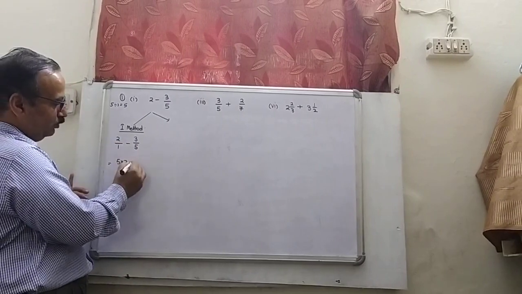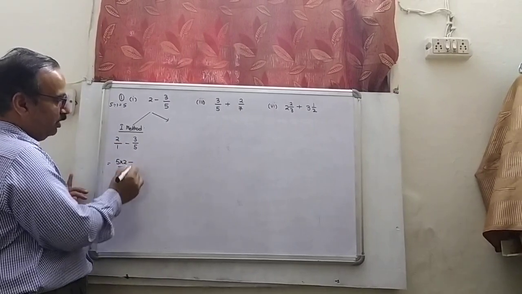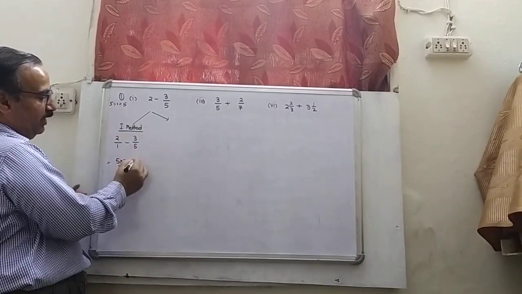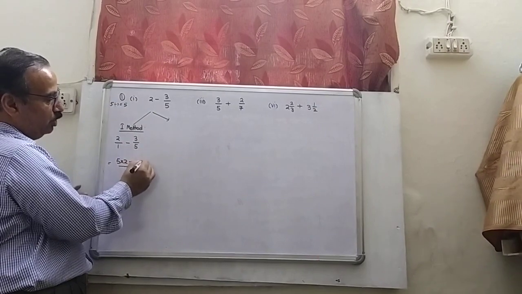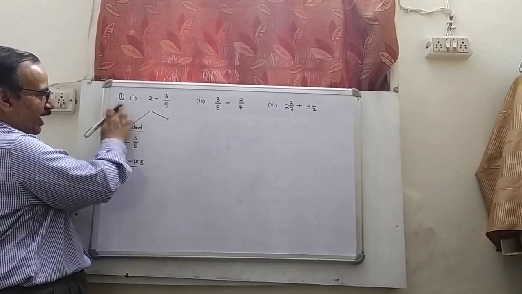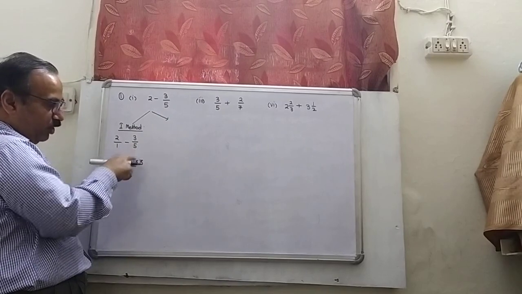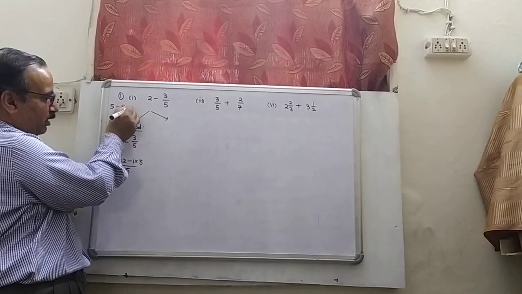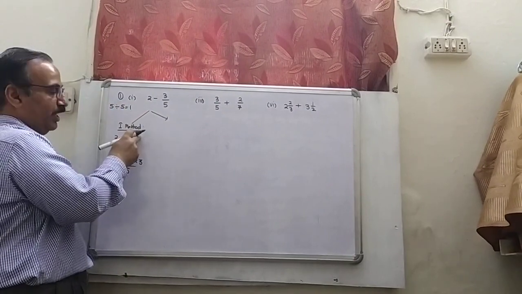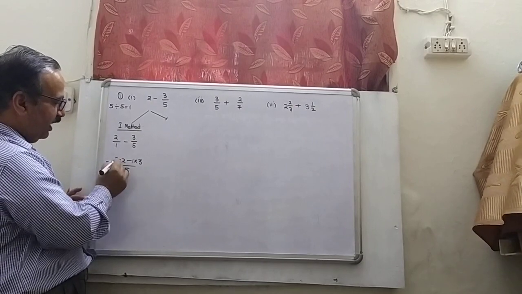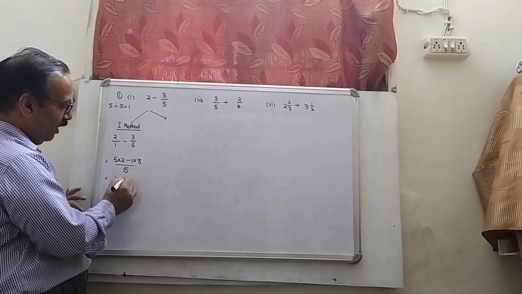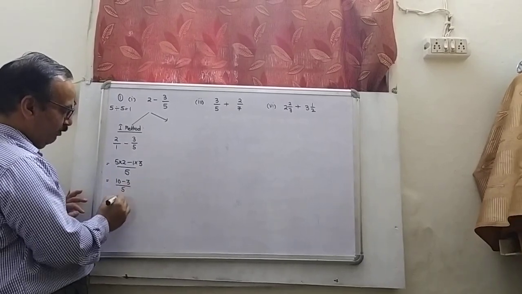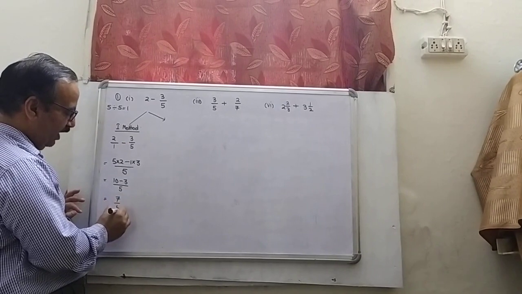Keep that sign. Now divide this 5 by the denominator of the second fraction. 5 divided by 5, you will get 1 here, and then multiply it by 3. In the second step, 5 must be divided by the denominator of the second fraction. When you divide it by 5, you get 1, and then multiply it by the numerator of the second fraction. So what will you get? You will get 5 2s are 10 minus 3 over 5, and it will become 10 minus 3, 7 over 5.